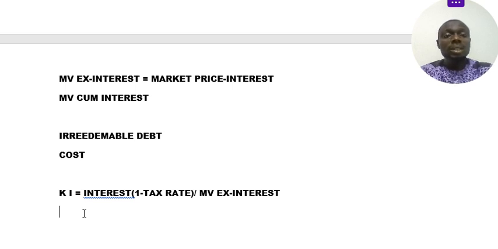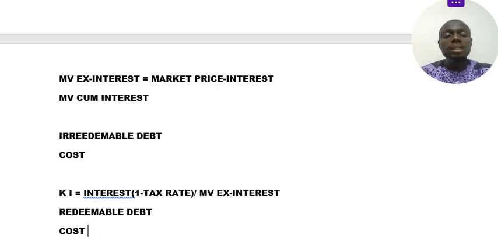Now, another thing we look at is redeemable debt. Redeemable debts are debts that can be redeemed at a particular period. Debt that has a maturity date, maybe 5 years or 6 years, right? Now, how do we determine the cost of redeemable debt?